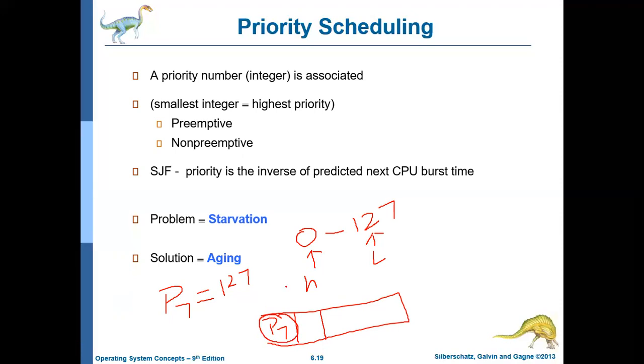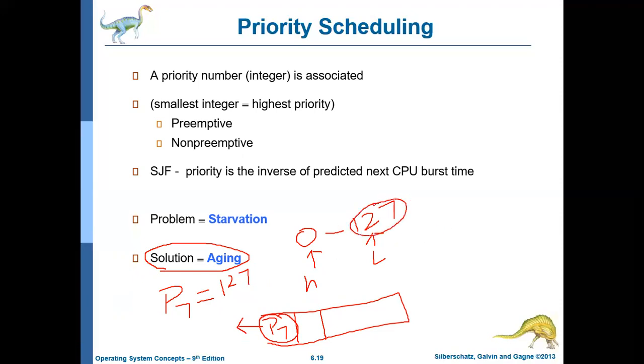How can starvation be resolved? It can be resolved by a technique called aging. That is, as the time duration during which a process stays in the ready queue increases, its priority will also increase. Say for example, if a process stays in the ready queue for 1 hour, then its priority will improve by one, so the number will reduce by one.